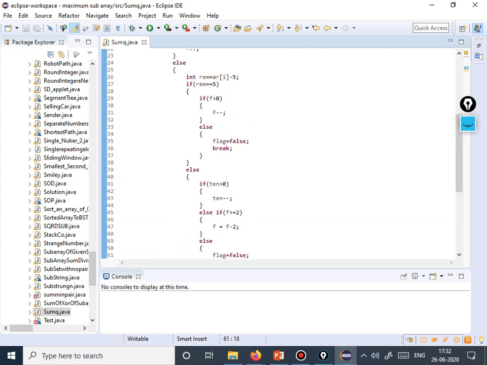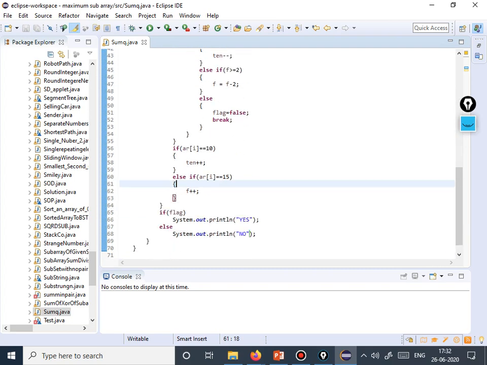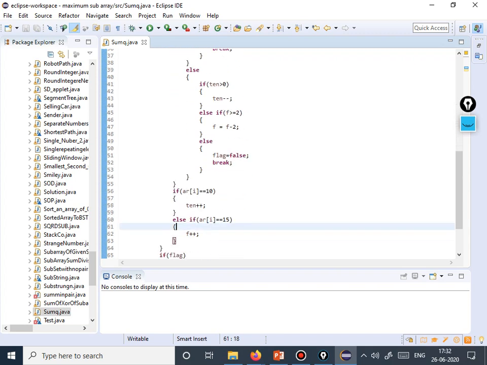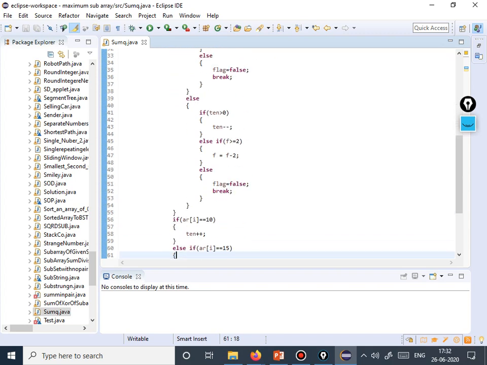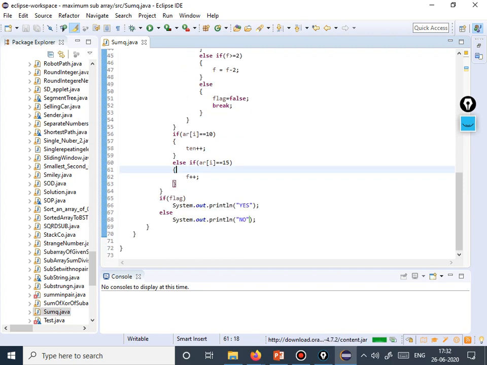Because if we do this earlier over here, then what will happen is this 10 and f plus plus will be increased. Let's say we have a 10 rupee coin over here and chef has a 5 rupee coin, and if we simply check if array[i] equal to 10, then we do ten plus plus over here, that would not yield us a correct answer, because we are simply accepting the same coin from the customer and returning the same thing even if we have nothing.